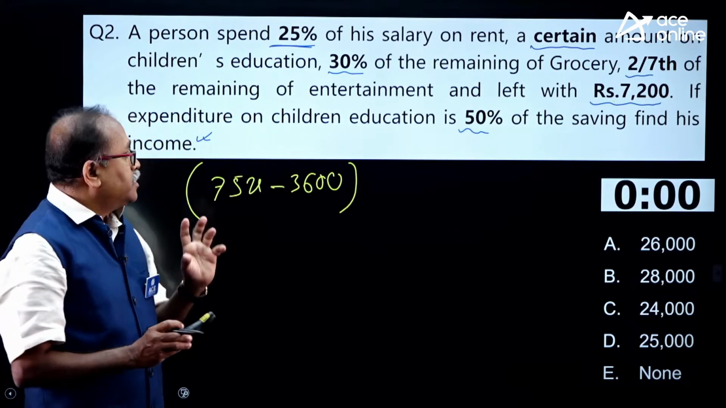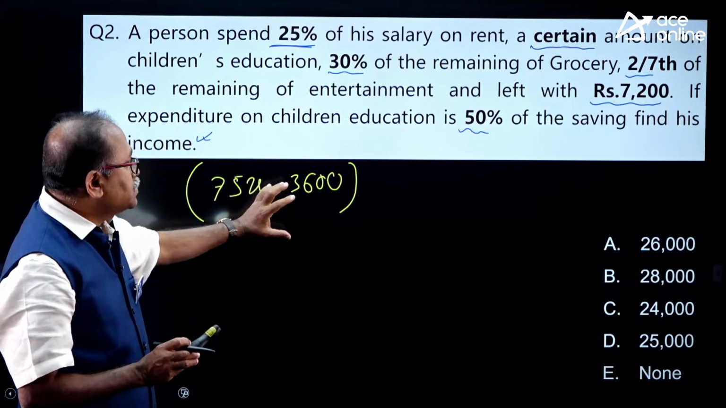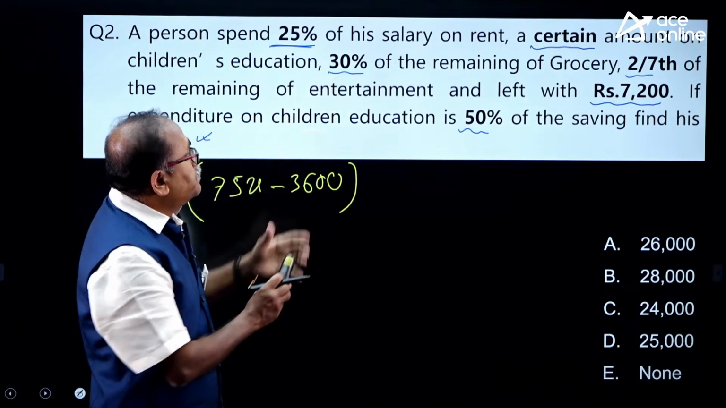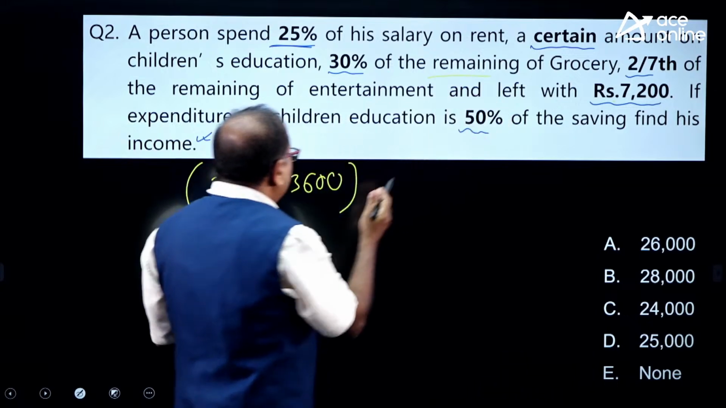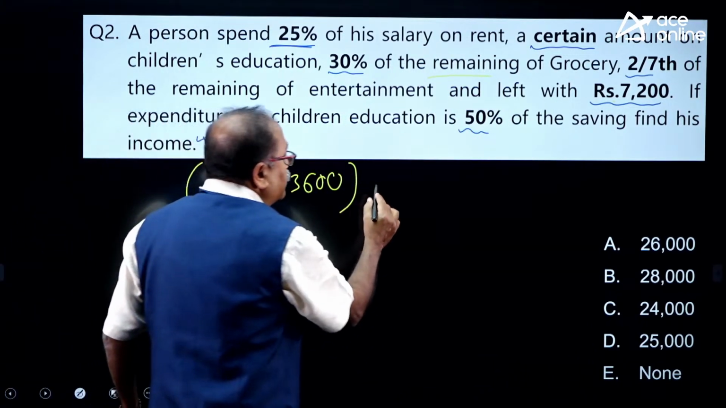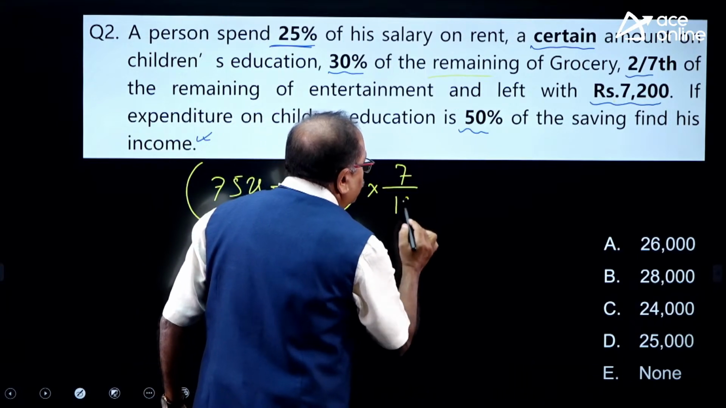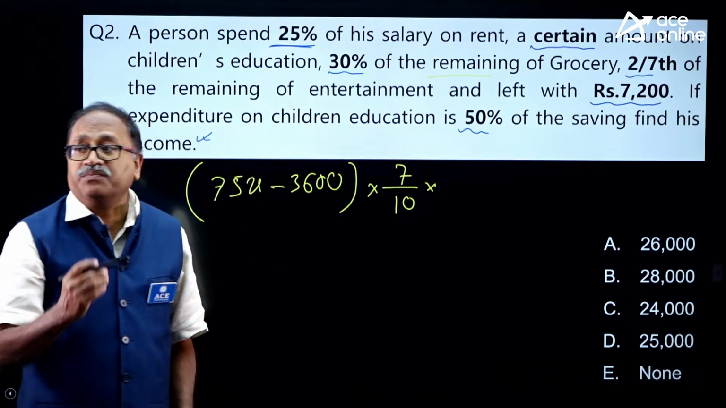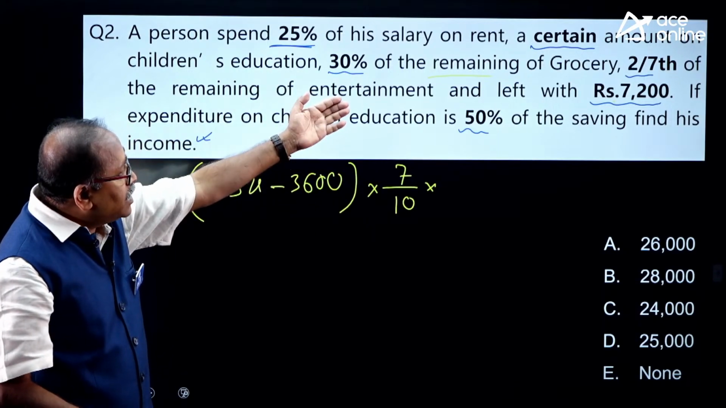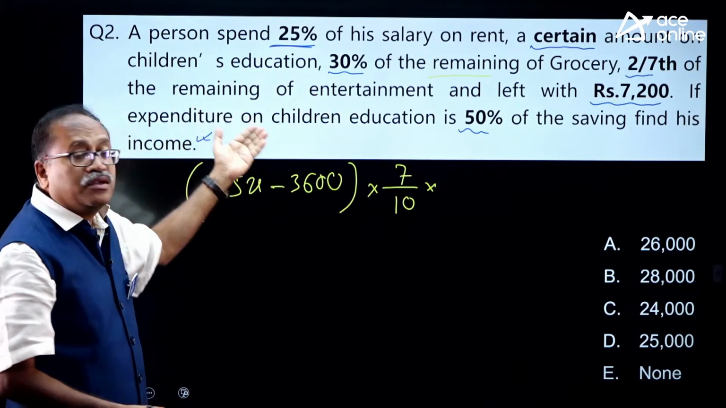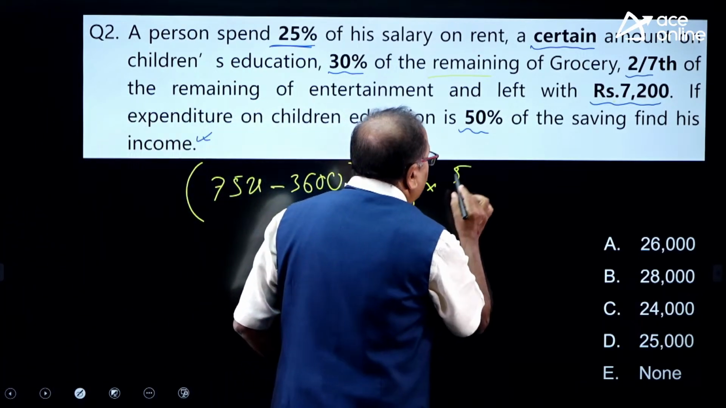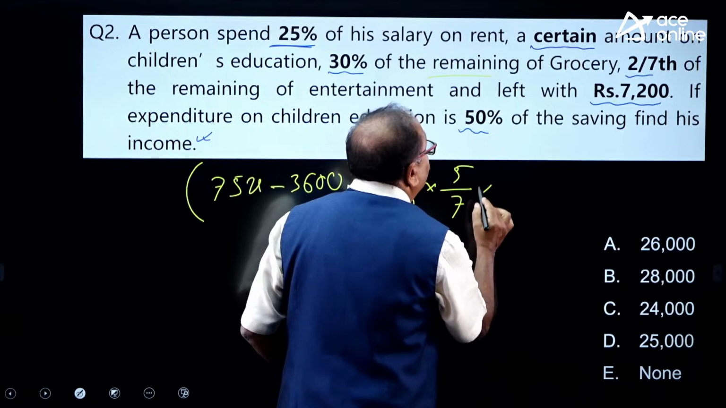Here you will find that out of 75x minus 3,600, he spends 30% of the remaining. So what is the remaining? This is what the remaining is. So how much does he save? 70%. That's 7 by 10. The similar way we can proceed forward. And he spends 2/7 of the remaining. That means he is left with 5/7 of the remaining. So let's take that 5/7 of the remaining.